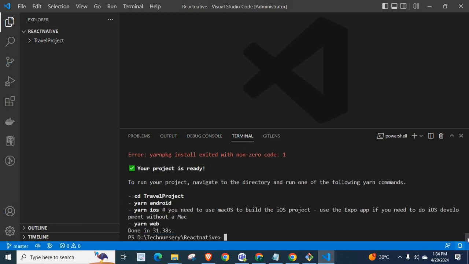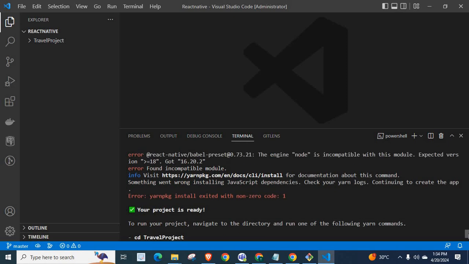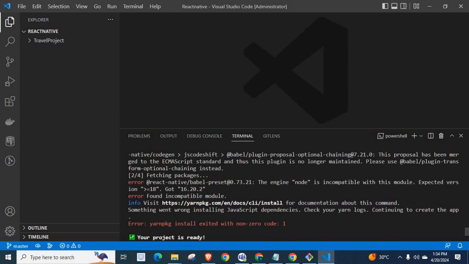Look at here. We have an error here. Error React Native babel-preset 0.73.21. The engine node is incompatible with this module. Expected version greater than or equal to 18. Got 16.20.2.